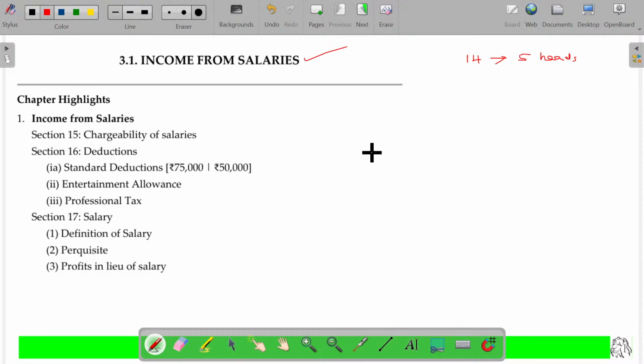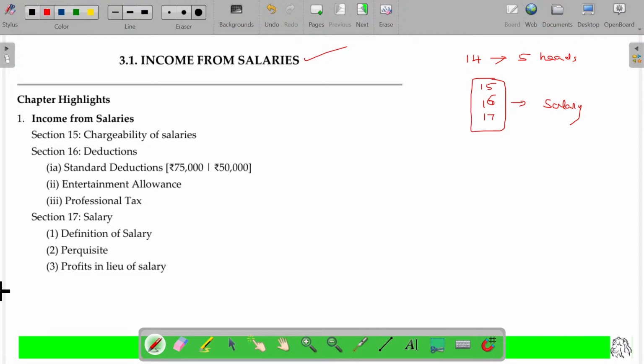Here, sections 15 to 17, 3 sections are going to be studied for salary. We have only 3 sections for salary, but it covers almost 20-25% of the entire content. Lengthiest one. We'll move on slowly with this one.